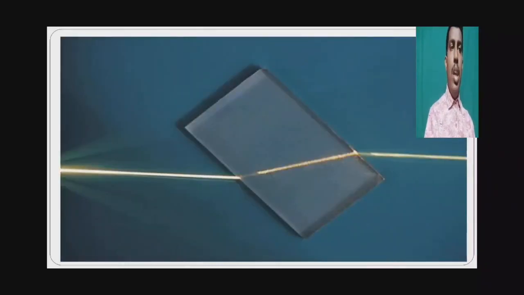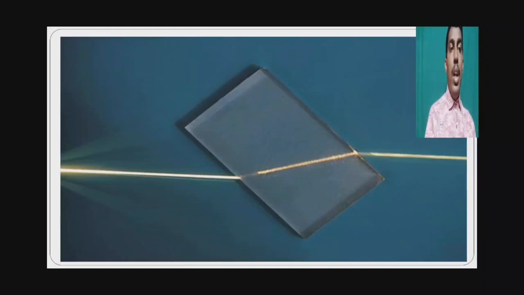Here we can see refraction through a glass slab. When light travels through a glass slab, it undergoes refraction twice. Initially, when light enters the first surface of the glass slab, it travels from air to glass, rarer medium to denser medium, so it undergoes first refraction.